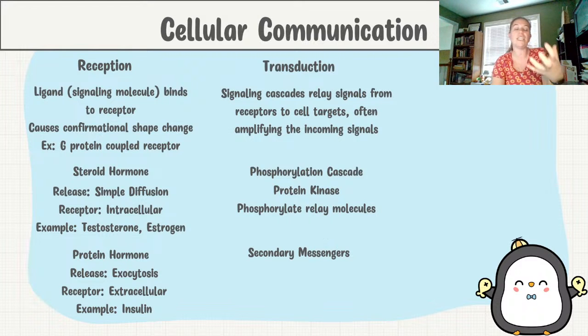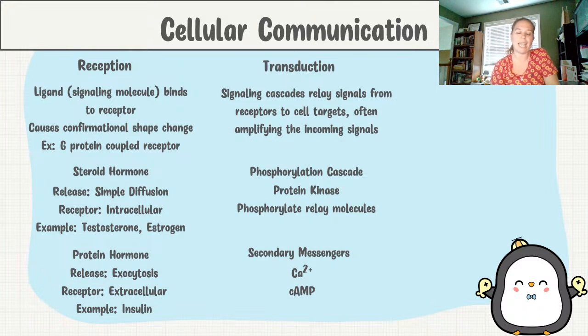Another we have is secondary messengers. The primary messenger would be that signaling molecule, that ligand that bound to the receptor. That's your primary message. The secondary messenger would be a small molecule that's able to move throughout the cytosol. Two examples would be, of course, calcium. Calcium ions are used in our muscle contraction. The calcium is stored inside of the sarcoplasmic reticulum in terms of your muscle, or it's just stored in the smooth ER. And then after a signal binds to it that causes the ion channel to open, that releases the calcium out, and that calcium can move throughout the cytosol to lead to other reactions, which is all part of that transduction.